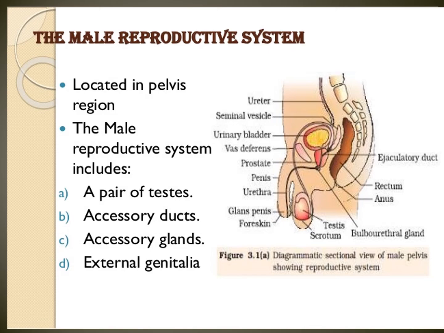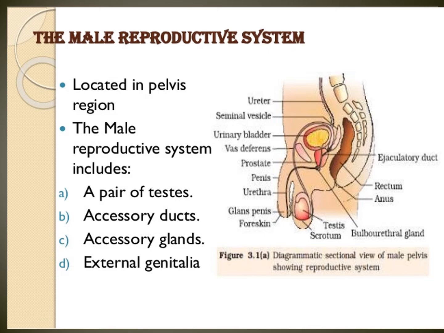So testis, epididymis, vas deferens, prostate gland is there, penis, scrotal sac. These are the parts of the male reproductive system.